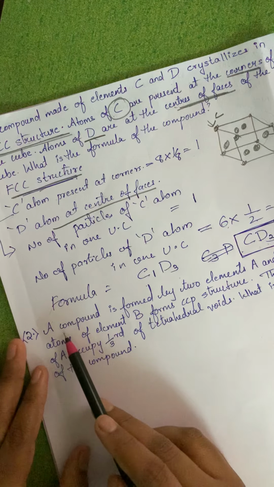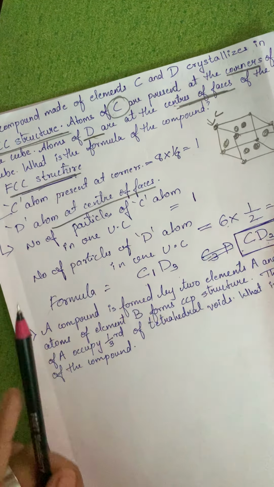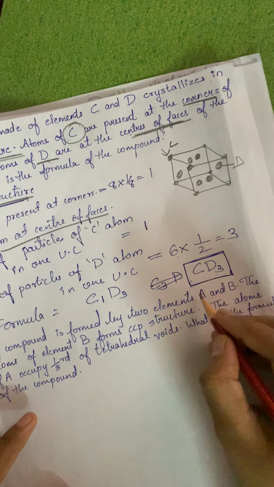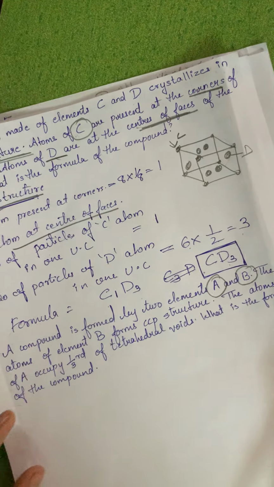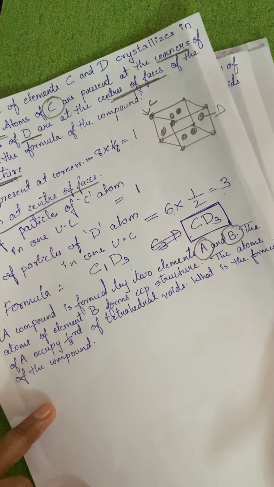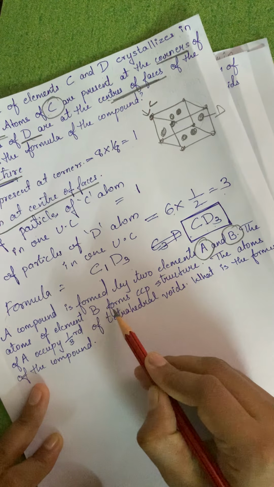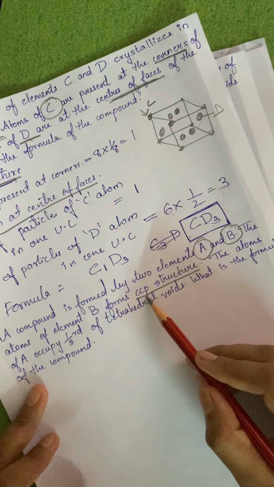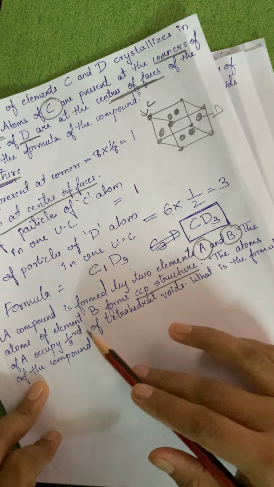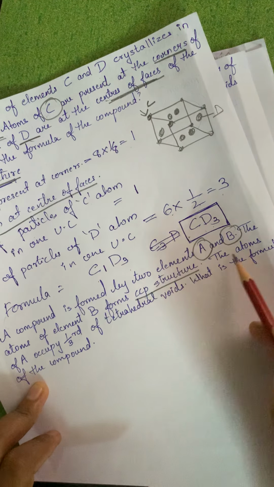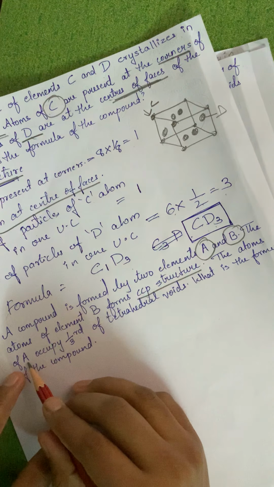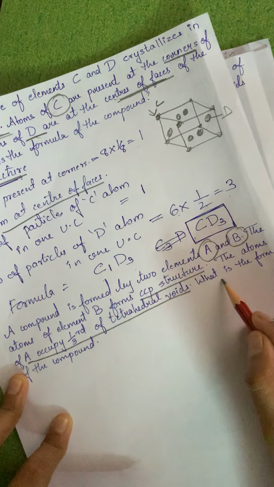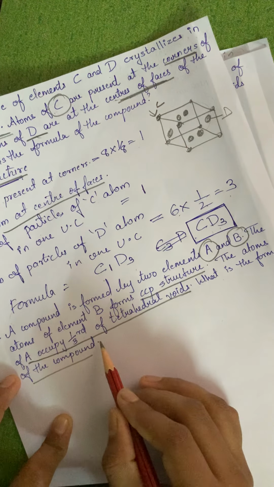A compound is formed by two elements A and B. The atoms of element B form a CCP structure. CCP and FCC are one and the same. The atoms of A occupy 1/3 of the tetrahedral voids. What is the formula of the compound?